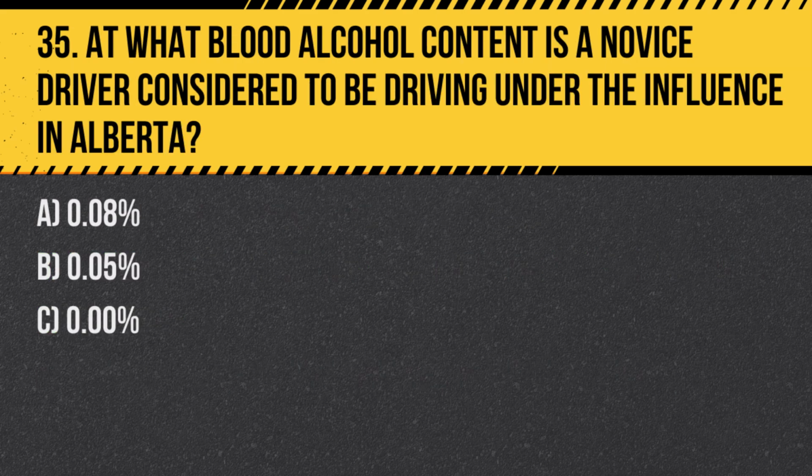Question 35. At what blood alcohol content is a novice driver considered to be driving under the influence in Alberta? A. 0.08%. B. 0.05%. C. 0%. Answer: C. 0%. Novice drivers in Alberta must adhere to a zero-tolerance policy for blood alcohol content.